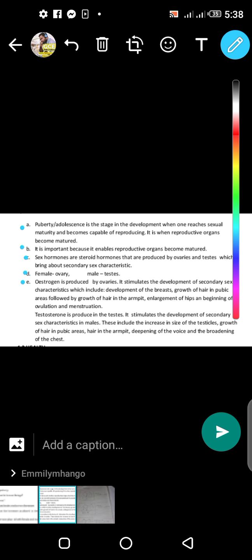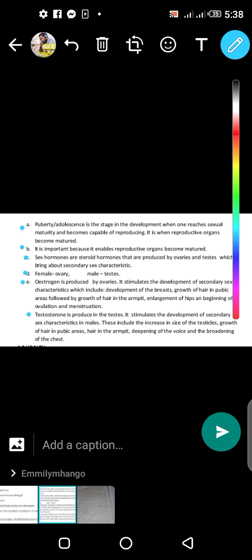And then what about in males? You see testosterone. Testosterone is a sex hormone produced by the testicles or the testes. It is written there. It stimulates the development of secondary sex characteristics in males.